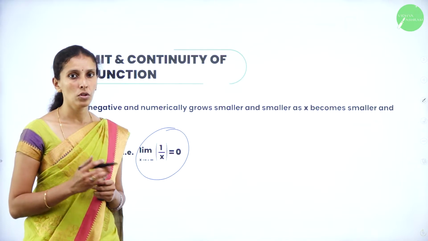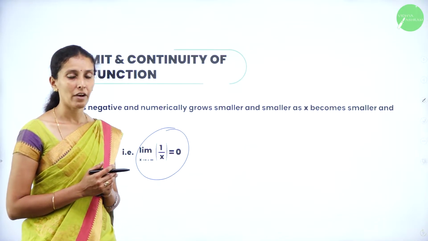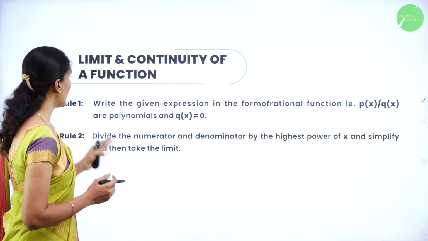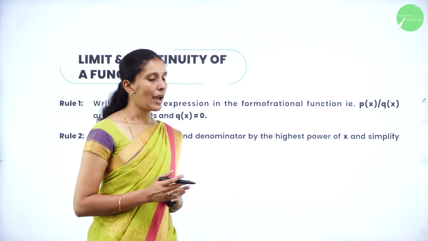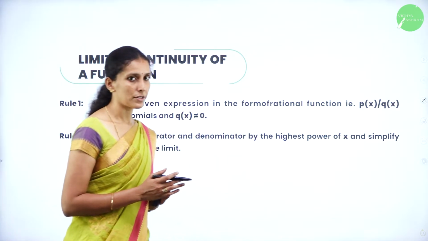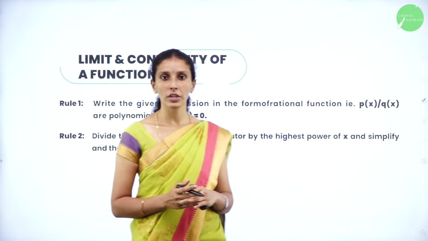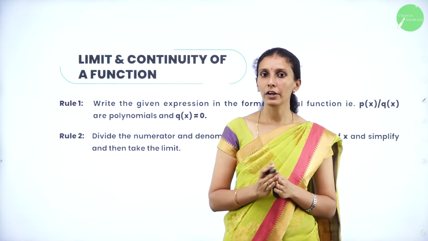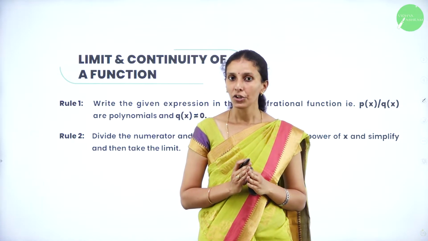So we have rules for the calculation whenever we have infinite limits. So let's see now what the rules are. Rule 1 says, write the given expression in the form of a rational function, that is p of x by q of x, where the polynomial q of x is not equal to 0. Whatever the function given, you should convert it into a rational function in the form of p of x by q of x.